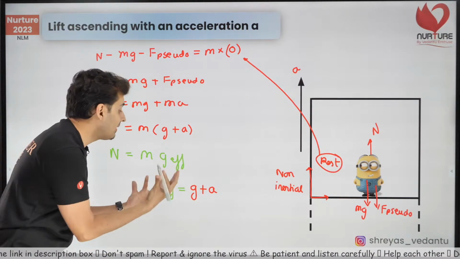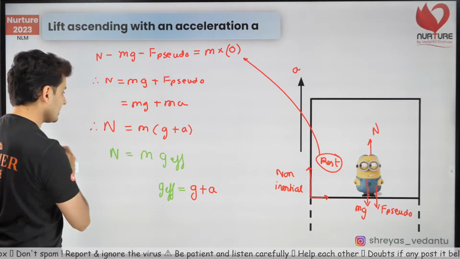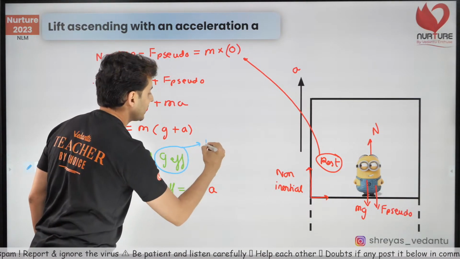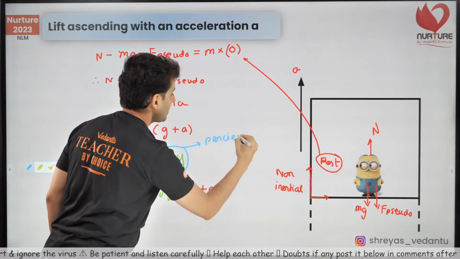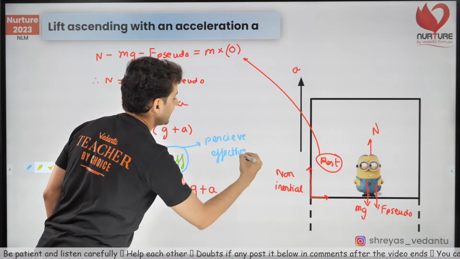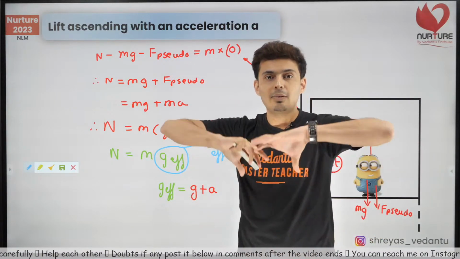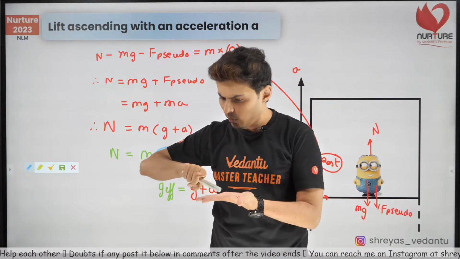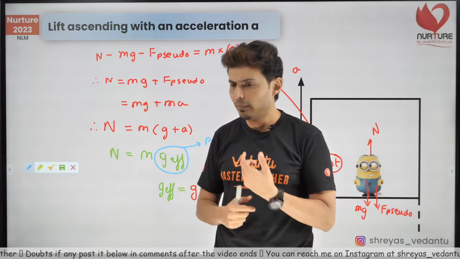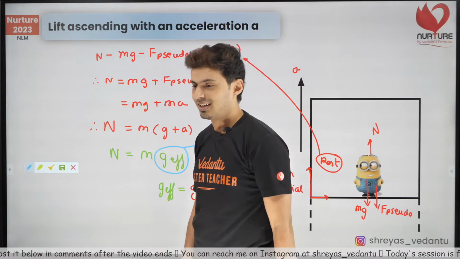He will perceive. This g effective is what you perceive, or effective. What is the resultant? You will feel that way, that the gravity has increased. The Pandu is standing, you'll be like, oh, why am I showing more weight? Have I put on some weight? No, actually he has not put on. He'll perceive. That's why g plus a. Is that clear?